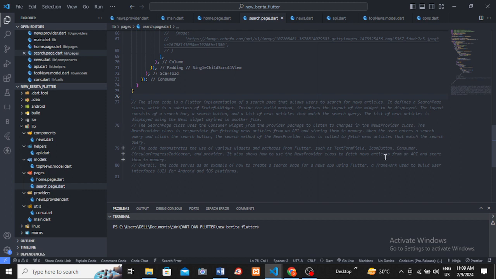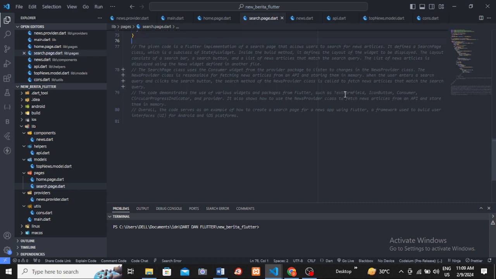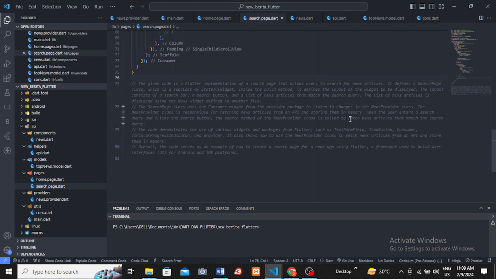The layout consists of a search bar, a search button, and a list of news articles that match the search query. The list of news articles is displayed using the news widget defined in another file. The SearchSpec class uses the Consumer widget from the provider package to listen to changes in the NewsProvider class. The NewsProvider class is responsible for fetching news articles from an API and storing them in memory.